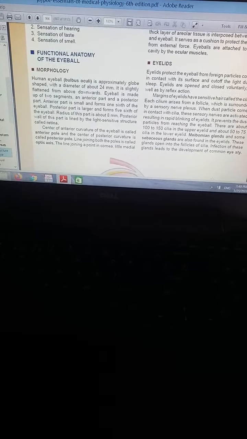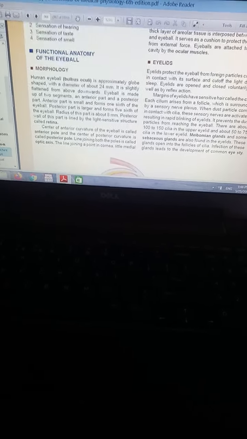So in morphology, the human eyeball is also known as the bulbus oculi, which is approximately globe shaped, meaning round, and its diameter is about 24 millimeters. It is slightly flattened from above downwards. The eyeball is made up of two segments, the anterior part and the posterior part.